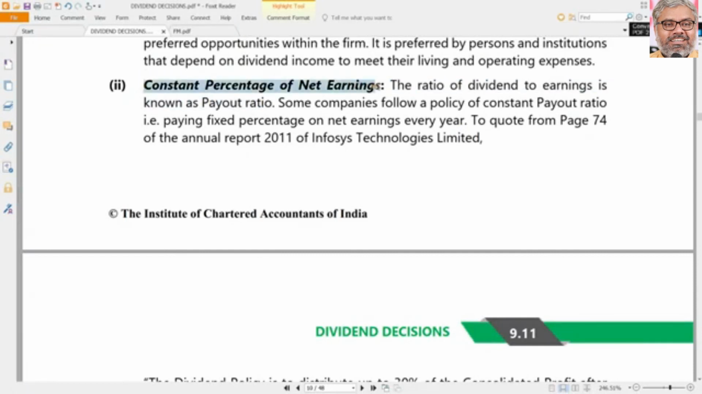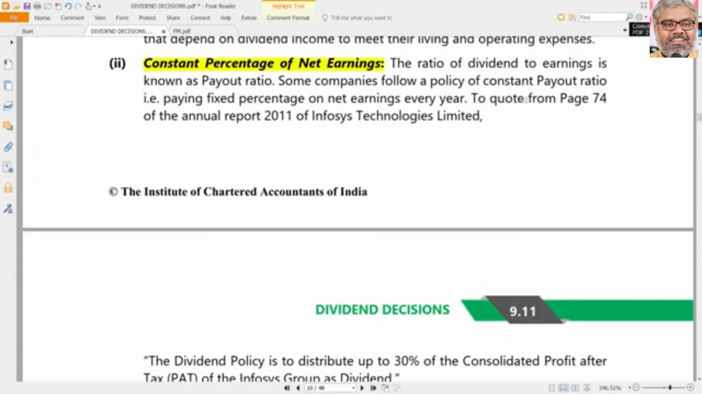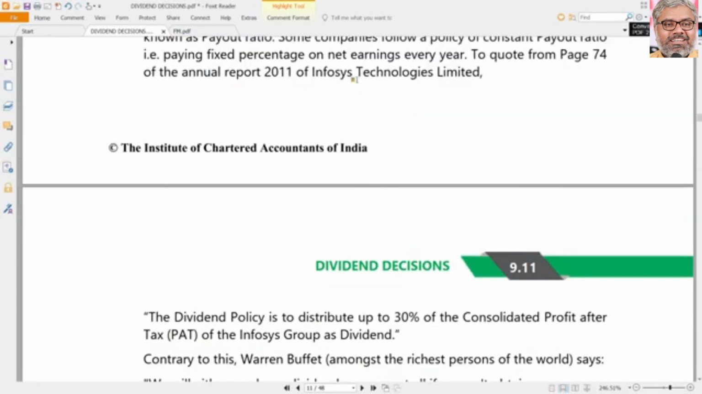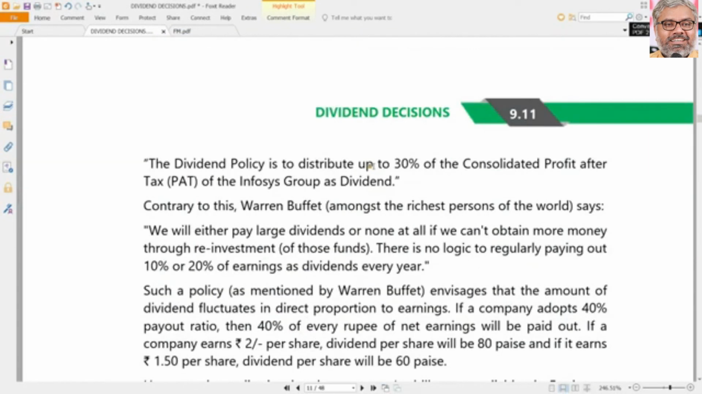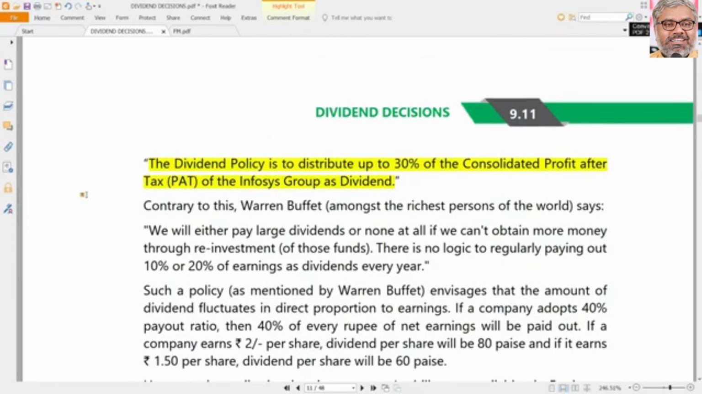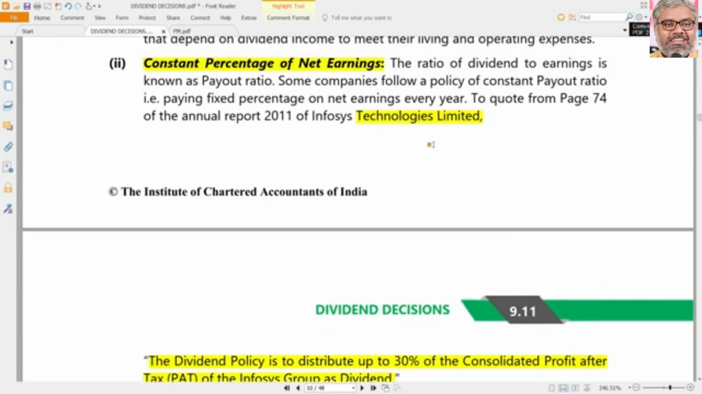Another way is a constant percentage of net earnings. For example, just for understanding purposes, take the practical thing. Somewhere long back, 2011, Infosys company's annual report stated that the dividend policy is to distribute 30% of the consolidated profit after tax of the Infosys group as dividend. That's it. So that is the policy of Infosys. They declared it openly. Fixed percentage of earnings, whatever the earnings may be. Earnings are more, dividend will be more. If earnings are less, dividend will be less.